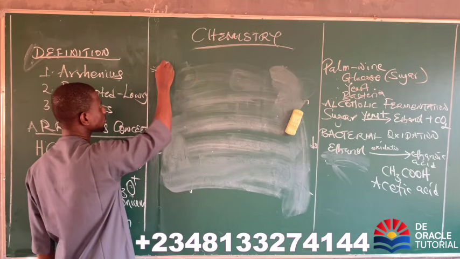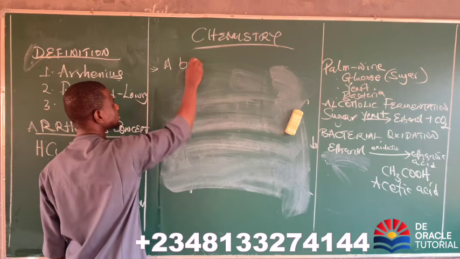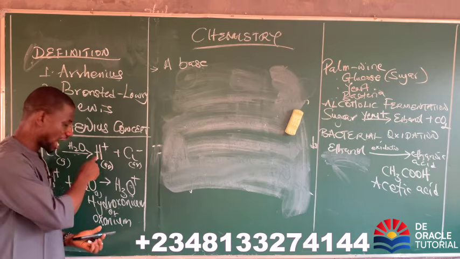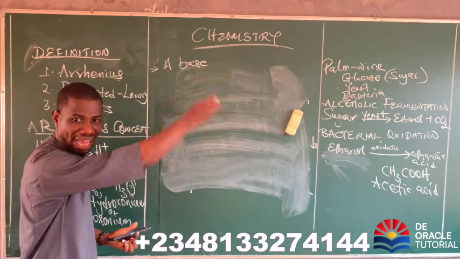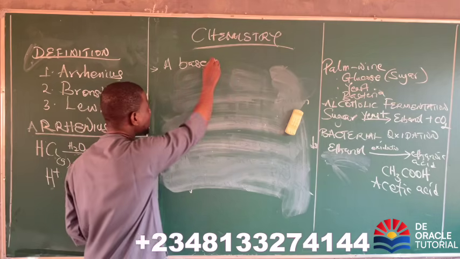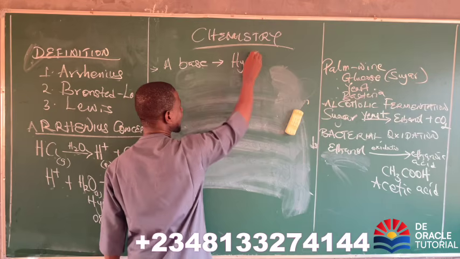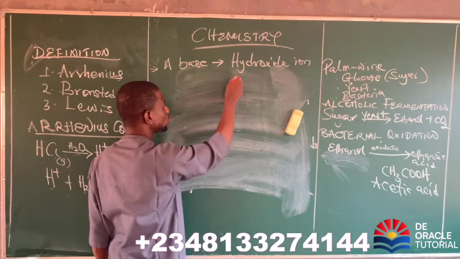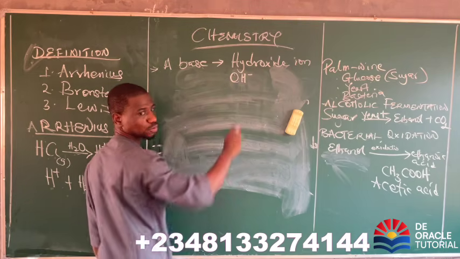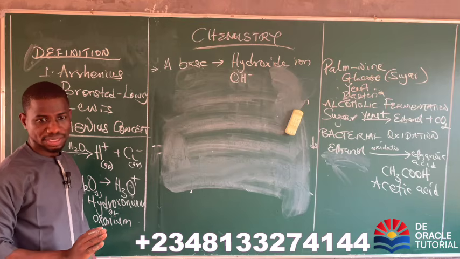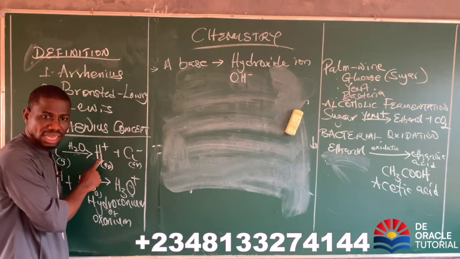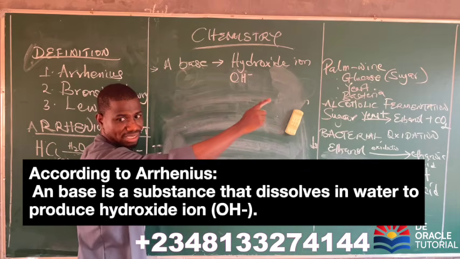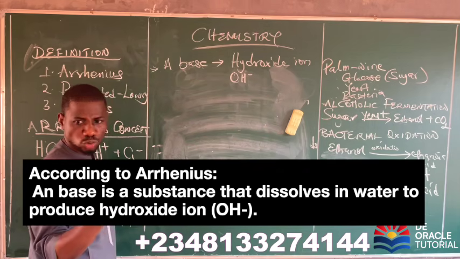According to Arrhenius, a base is a substance that will produce hydroxide ion. Hydrogen ion for acid and hydroxide for base. So a base will produce hydroxide ion. Now what do we use to represent hydroxide ion? OH minus. Are you with me? So acid produces hydrogen ion. Base produces hydroxide ion. Do you get it?